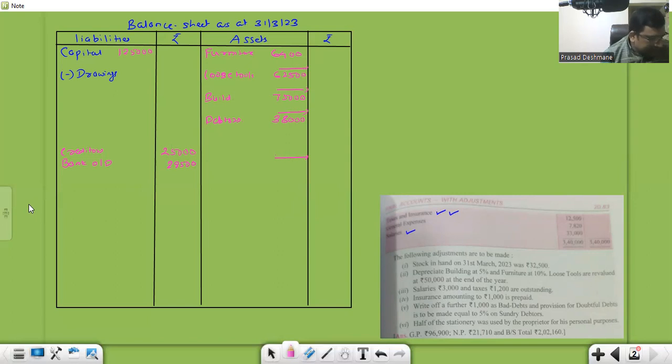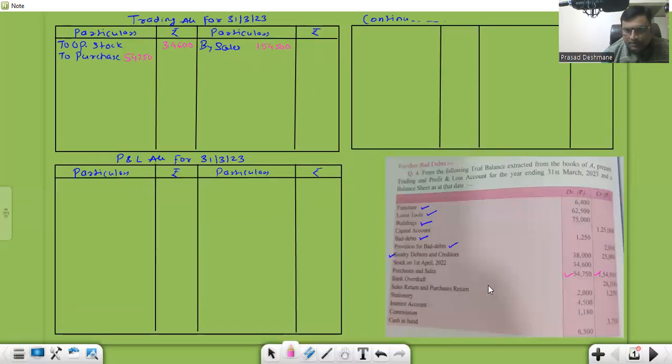Then what do we have next? Sales and purchase return. This is the sales return, 2,000, so I'll subtract it from sales. Less return 2,000.